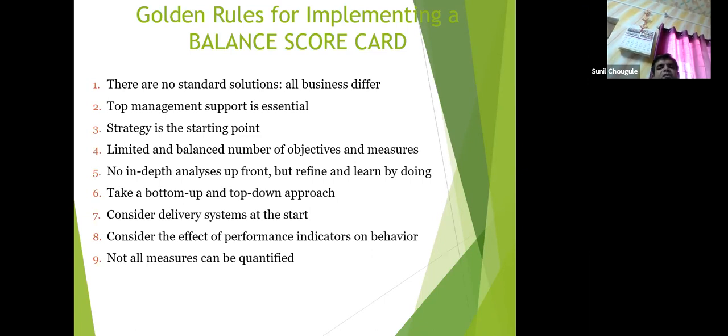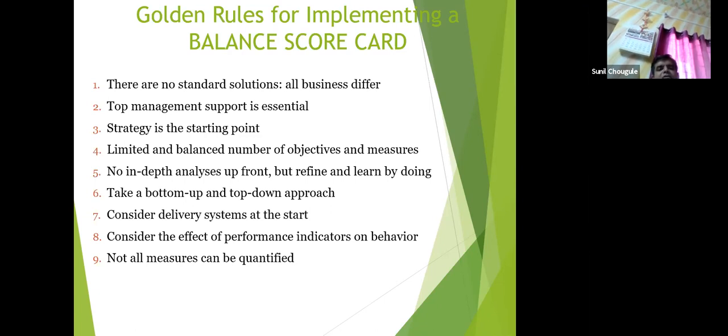There should be limited objectives through which you measure the balanced scorecard for non-financial parameters. Do no in-depth analysis upfront, but refine and learn by doing. This should not go too theoretical or philosophical. It should be practical and rational when you are doing it as a non-financial parameter.